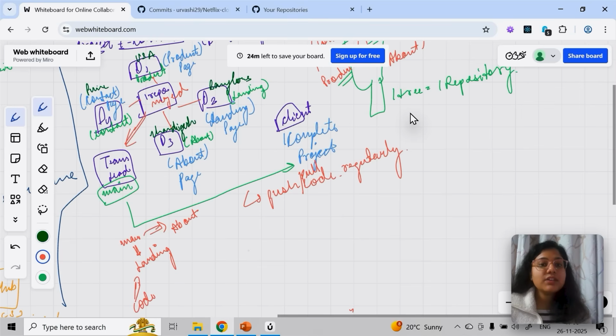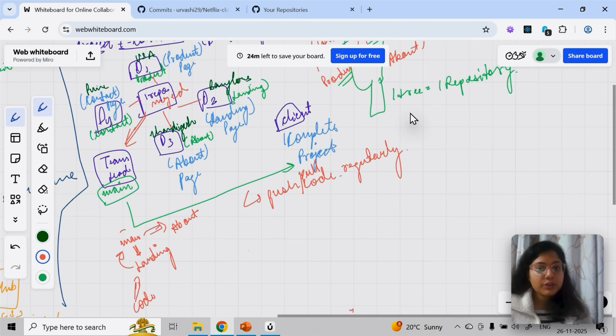Now whatever was there in the landing page, the team lead will merge it with main, because at the end of the day everything is coming to main only. But not everyone will have access to main. So this is the proper process that we follow.